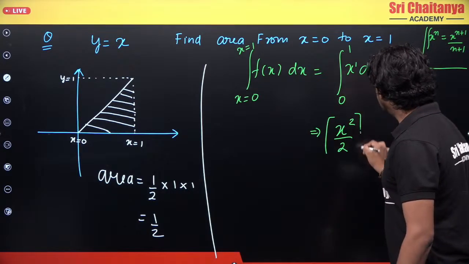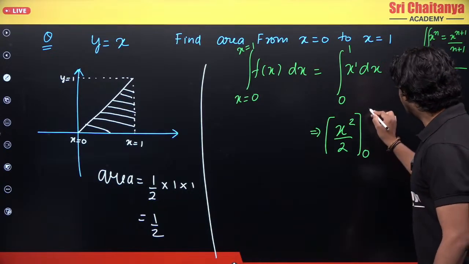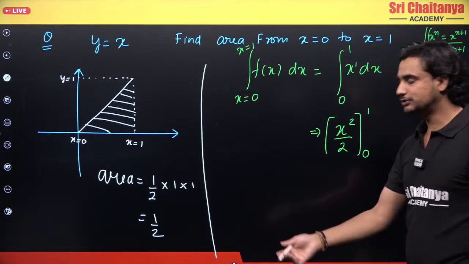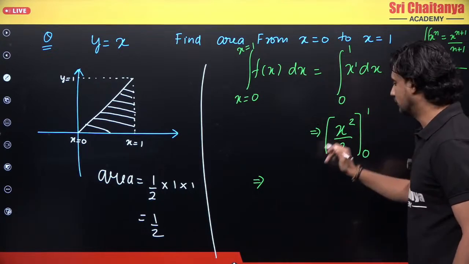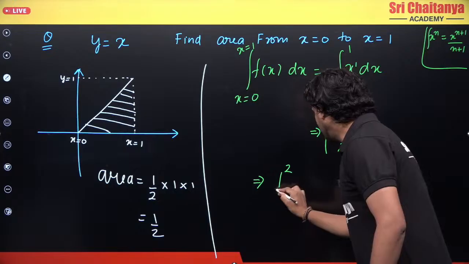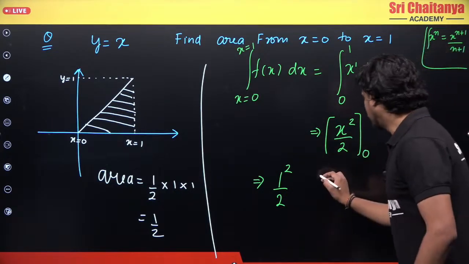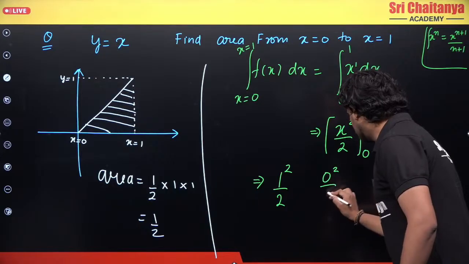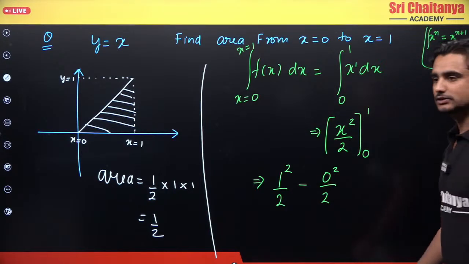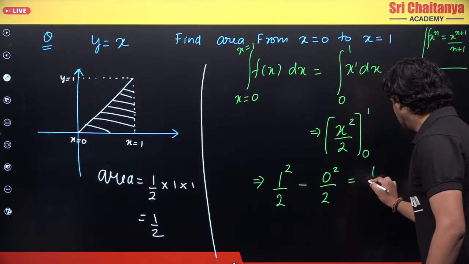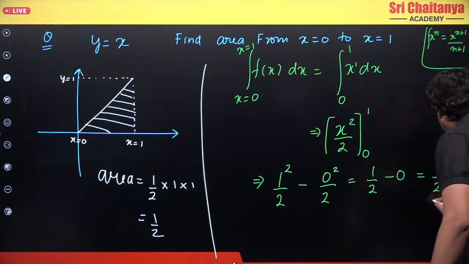Now finally, I have to substitute the limits. The limits are 0 to 1. How do you substitute the limits? You first substitute the upper limit. The upper limit is 1, so this becomes 1 square by 2. Then you substitute the lower limit, which is 0, so this becomes 0 square by 2. You find the difference of these two values. So I get 1 by 2 minus 0. Finally, I again get 1 by 2.